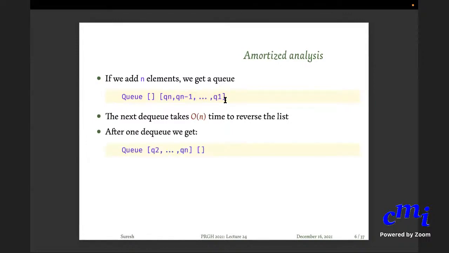So that is just explained here. If you add n elements and you do a DQ, you will get a Q of this form. So the important point is that for the next n minus 1 times you do a DQ, you don't need to do any reversal or whatever. The n NQs that you did, the whole thing gets reversed, and for the next n minus 1 DQ operations, you don't need to spend any cost at all. You just spend 1 unit or 2 units of cost.